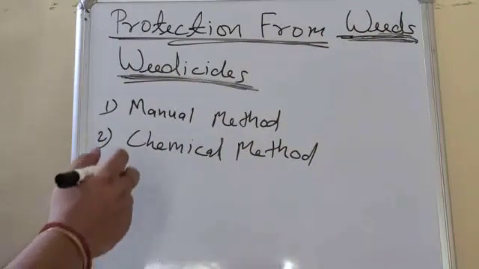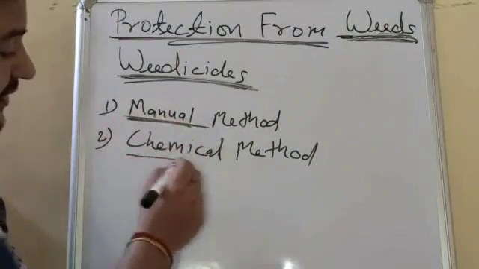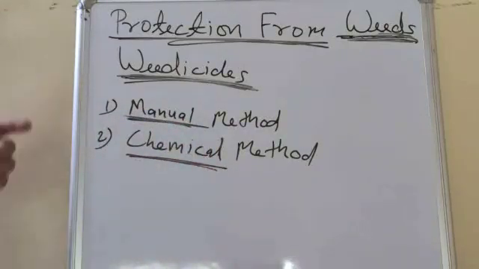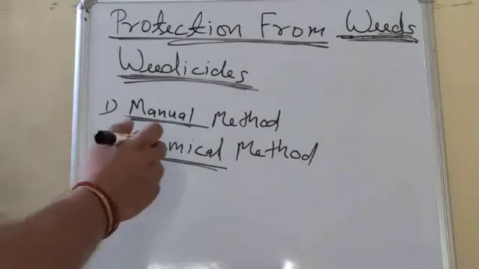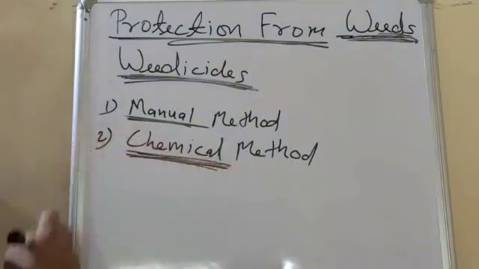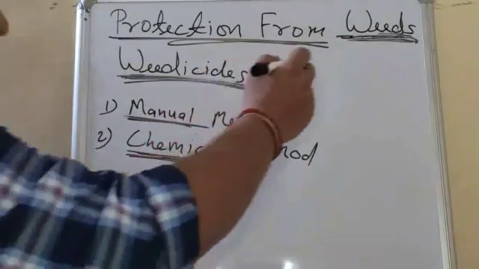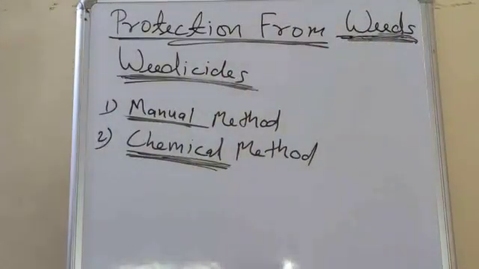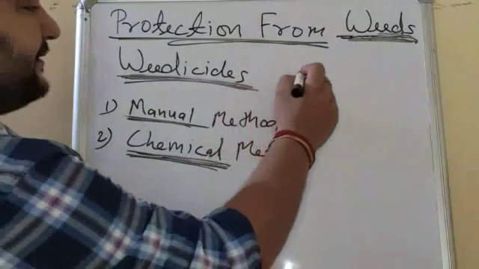There are two methods to remove weeds. First one is the manual method and second one is the chemical method. In the manual method, generally farmers uproot the weeds, or by using a sickle or khurpi they cut the weed plants. And in the chemical method, farmers use chemicals and sprinkle them on the crop, and these chemicals will not destroy our crops, they only act on the weeds. A chemical which is very common is 2,4-D.